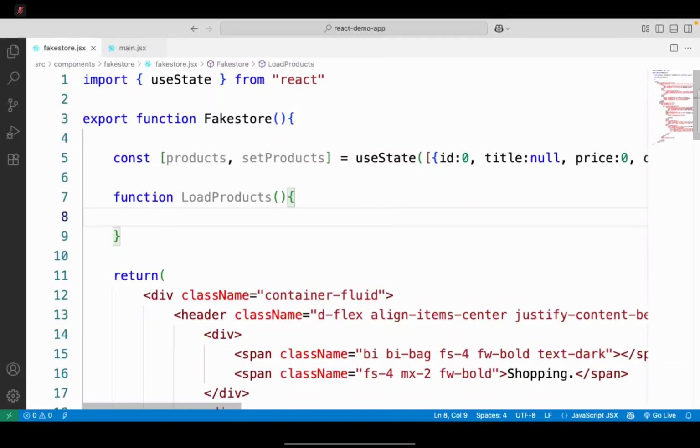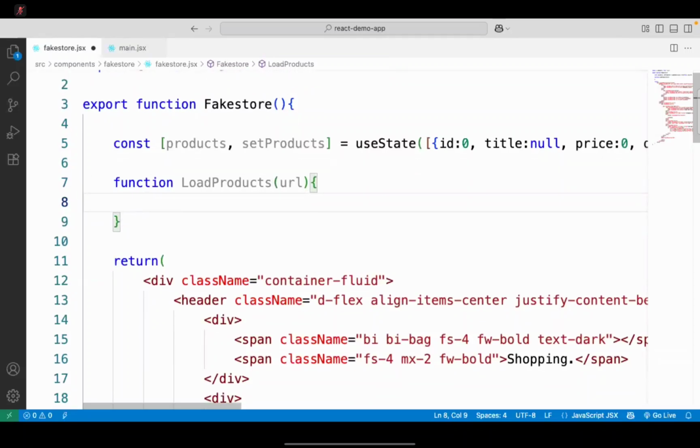Understood? So how will you design a function so that it can change the data every time? What you can do is make it a parameterized URL. That means whenever I call load products, I will pass a URL, and it should load only that. So for filtering and searching, every time we will change the URL.